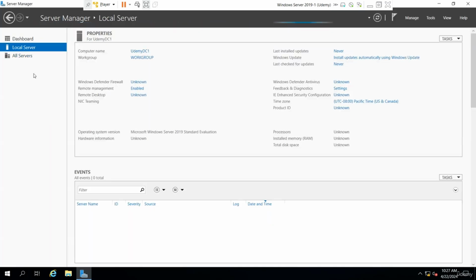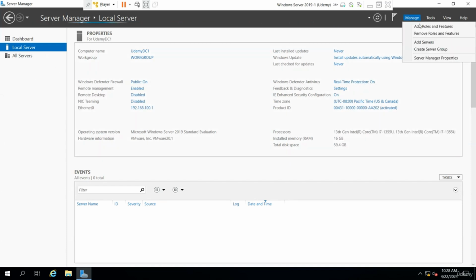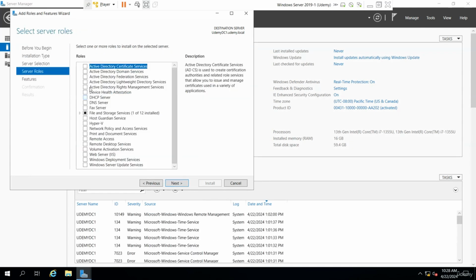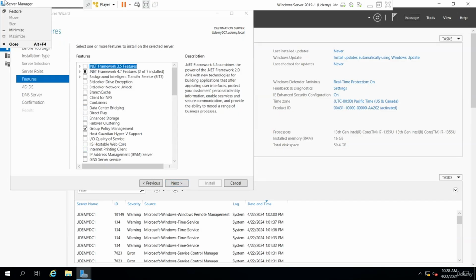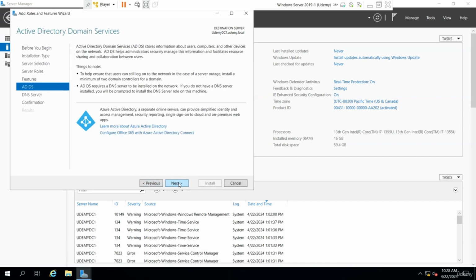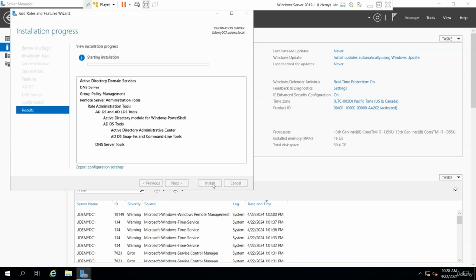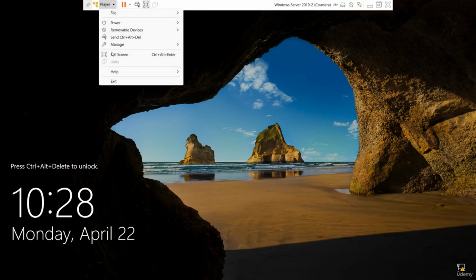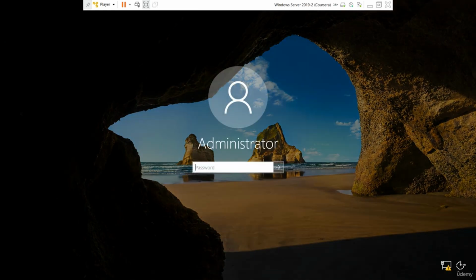As you see, I don't have DNS installed. I want to install Active Directory Domain Services first of all, and I'm going to put a check mark also in DNS, but I'm not going to configure DNS at all. So I have Active Directory Domain Services and DNS. Next, next, next, and install. I'm going to do the same thing on the second server. All right, there you go. See, they're fast. And let me just put the password.